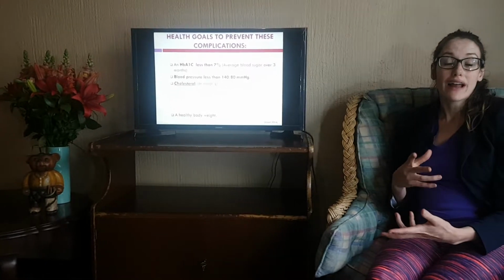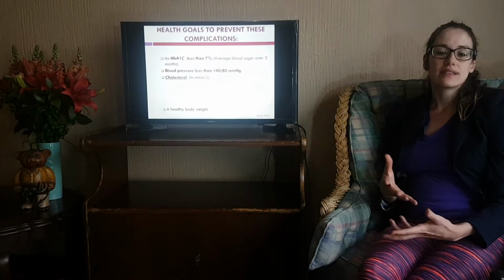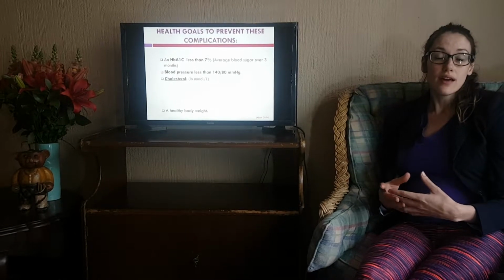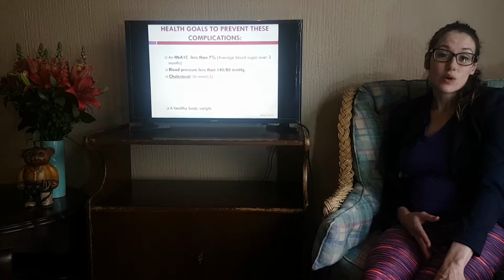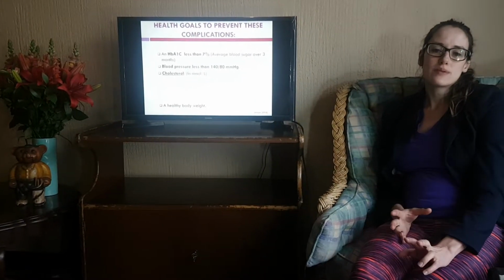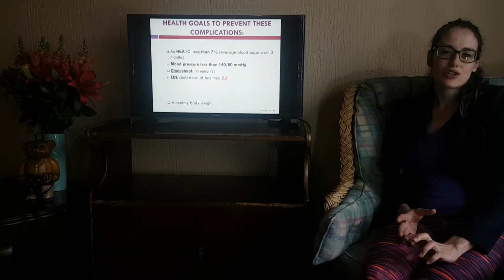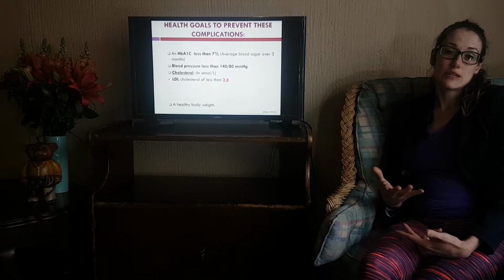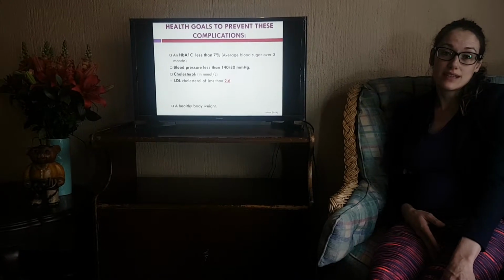So if we look at your blood glucose target, your HbA1c should be less than 7%. HbA1c is a blood glucose value that indicates to us what the blood glucose has been over the past 3 months. Your blood pressure should be less than or equal to 140/80. And then if we look at your cholesterol values, cholesterol is made up of different components, namely your LDL cholesterol. Your LDL cholesterol is what we consider your bad cholesterol. We do need it in the body, but in excess it does become dangerous. We should aim for an LDL cholesterol of less than 2.6.